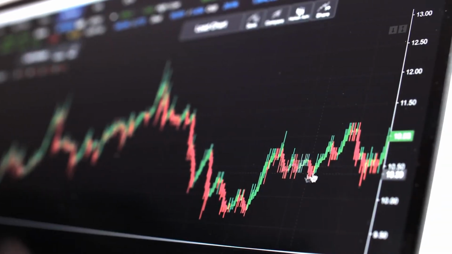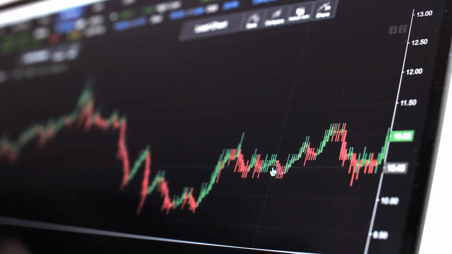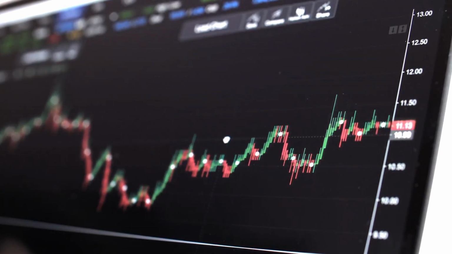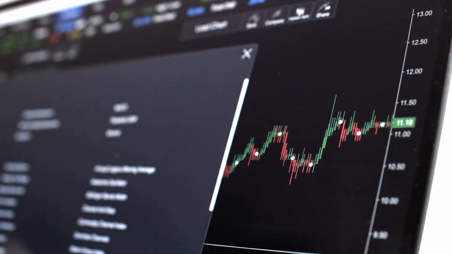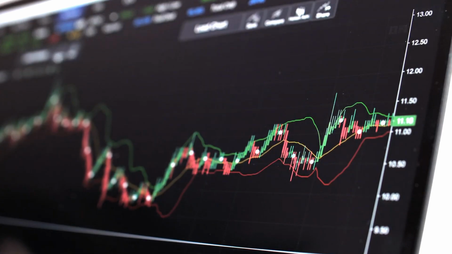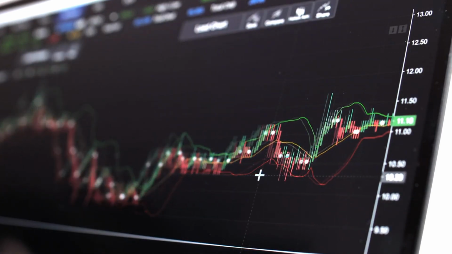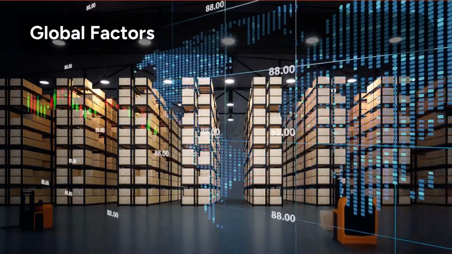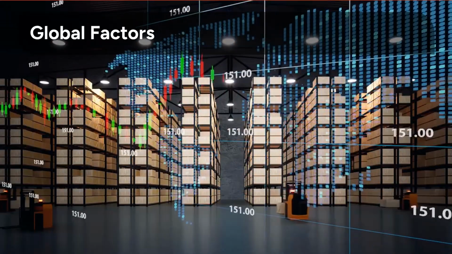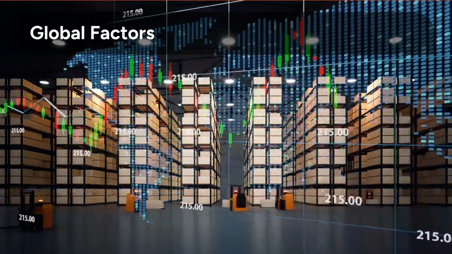Data identifies a pivotal daily level at $4,850. The primary resistance for a continued recovery is established at $5,035. We are observing immediate support zones at $4,782 and $4,667. Finally, we analyze the structural forces influencing the asset's valuation from a global perspective.